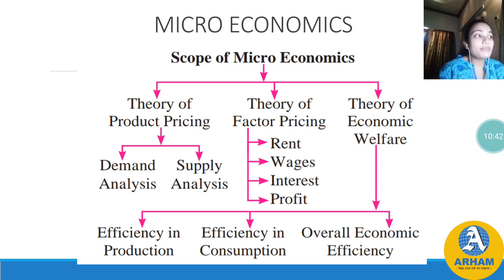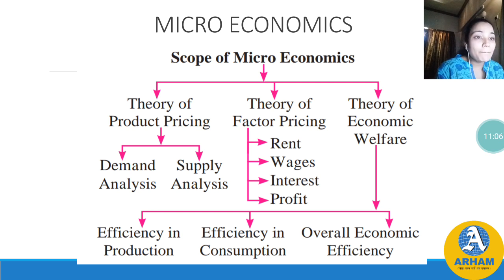Efficiency in consumption means distribution of produced goods and services among the people for consumption in such a way that there is maximum total satisfaction of the society. Means whenever your product is consumed by the consumer, he should get complete satisfaction.